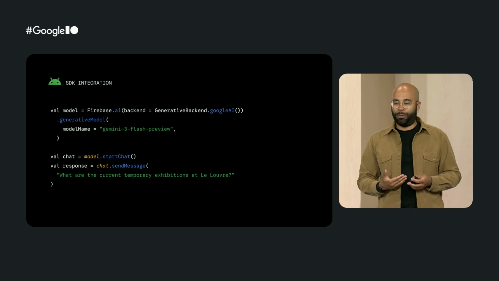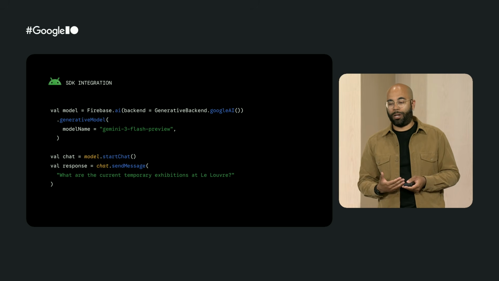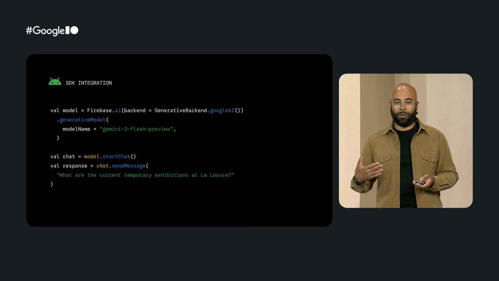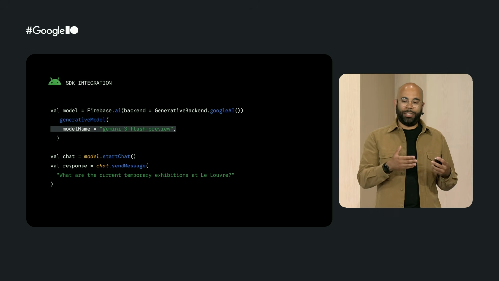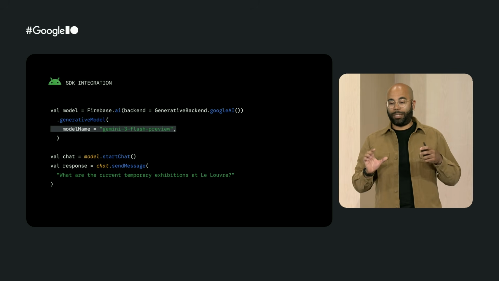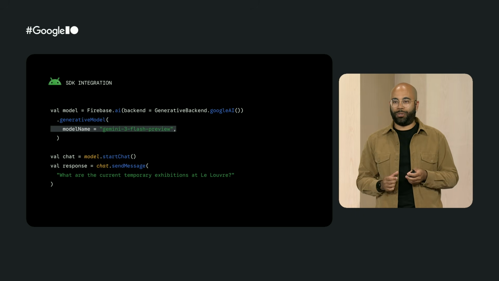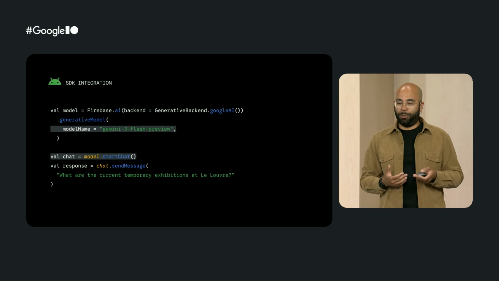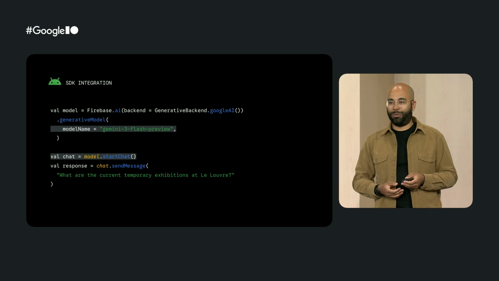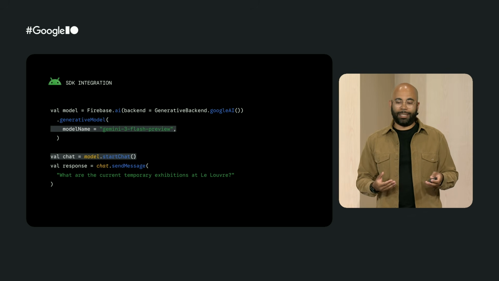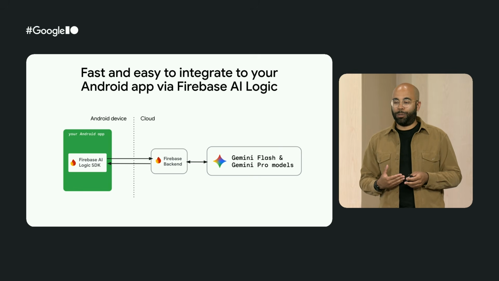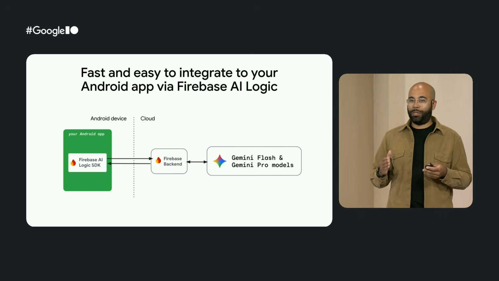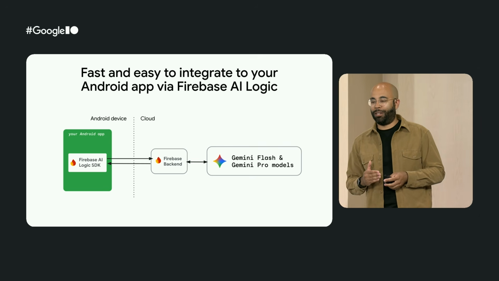So first, you need to add the Firebase AI Logic to your project. And once you do that, with just a few lines of Kotlin code, you can directly call the Gemini models that are running in the cloud. You will start by instantiating a generative model, and you will pass the specific version of Gemini that you want to use. And then you basically just have to call start chat to create a chat. And the cool thing about the SDK is that it will actually manage the chat history for you. So the communication between your app and the model is actually fully handled by the Firebase AI Logic SDK.